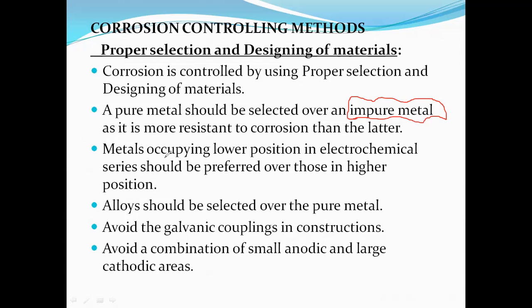Next, the metal occupying the lower position in the electrochemical series has a low rate of corrosion. In the electrochemical series, yesterday, when we were discussing the galvanic series, we compared zinc with copper. Now, zinc contains high anodic character and copper contains low anodic character, zinc contains a high oxidation potential value, the copper contains a lower oxidation potential value. Mostly zinc is known to be the anode and copper is known to be the cathode.